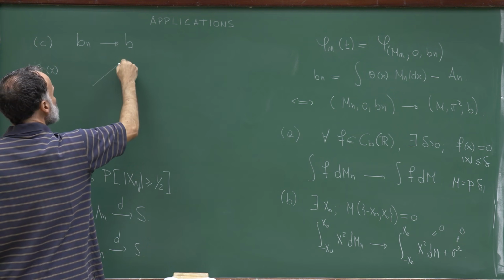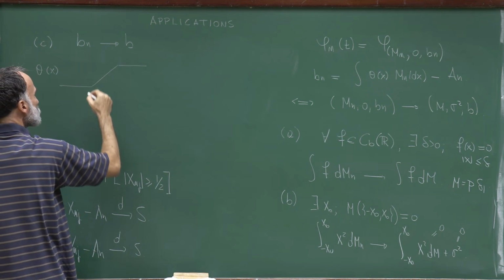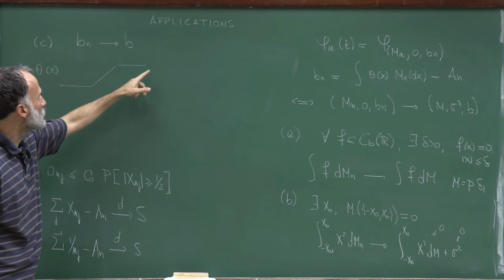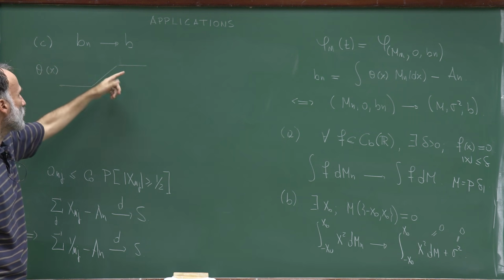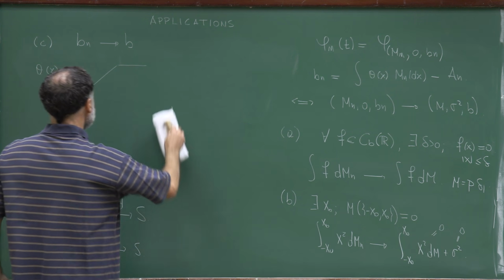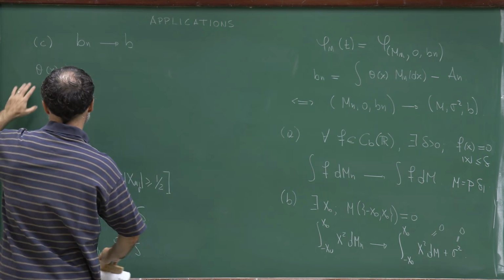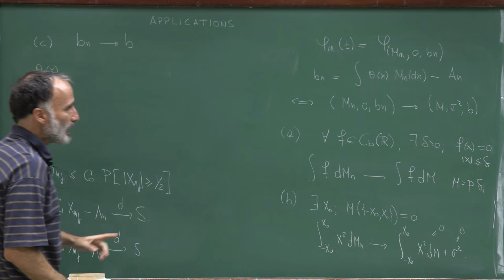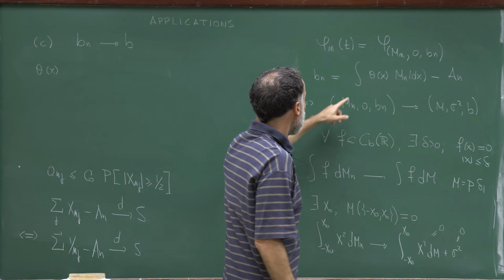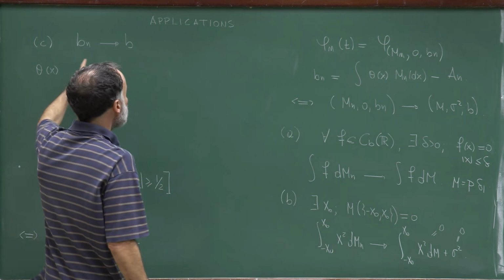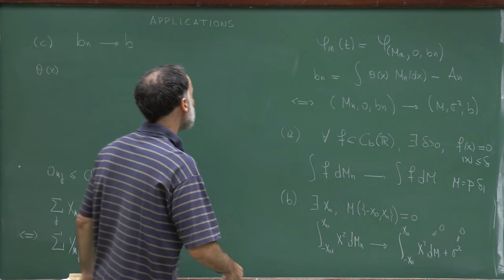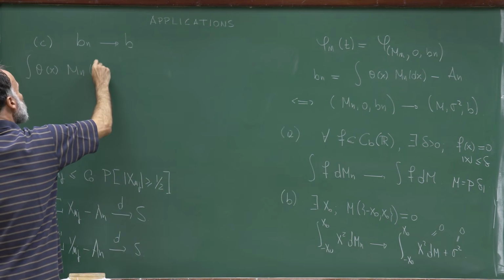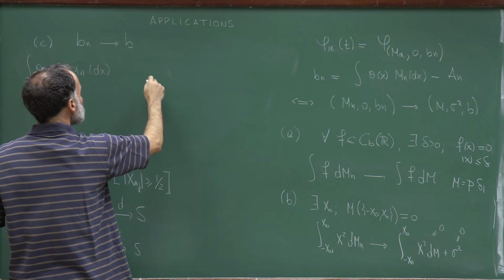One example was the function which is equal to x between minus 1 and 1, and equal to 1, or the sign of x, outside this interval. But what's important here is that theta is a continuous bounded function. So we want B_n to converge, so we need to consider the integral of theta(x) d mu_n minus a_n.